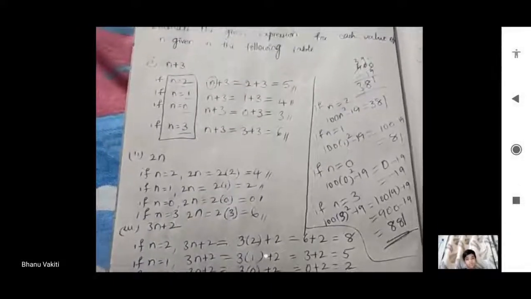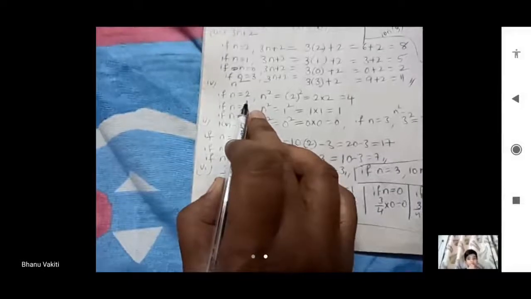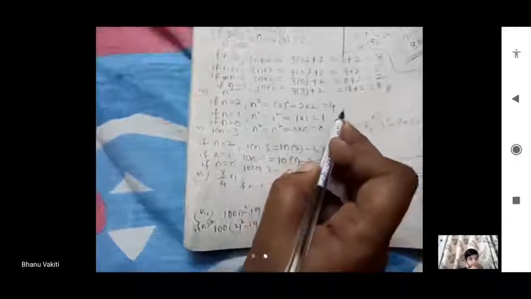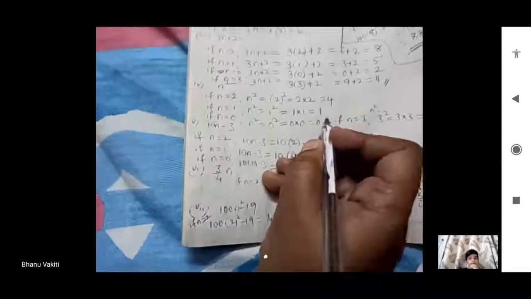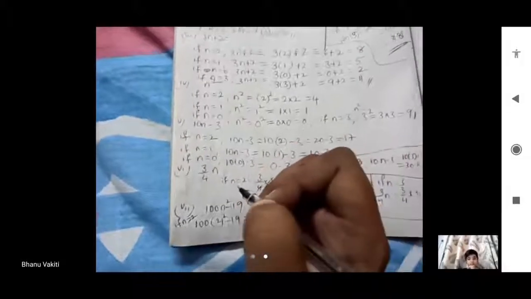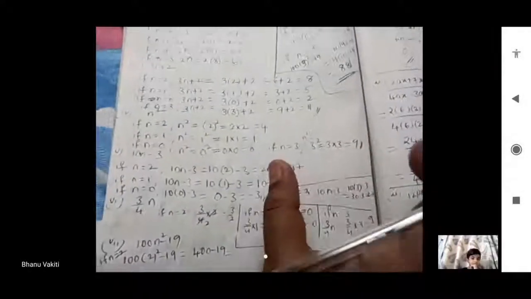So this is about n plus 3. And next we have 2n, 3n plus 2, and n square. See, n square, I already told you, we have a video also. That's why I am taking n square. If n is equal to 2, we put 2 in the place of n: 2 square, 2 into 2, 4 will come. If n is equal to 1, 1 square, 1 into 1 is equal to 1. If n is equal to 0, 0 square, 0 into 0 is equal to 0. If n is equal to 3, 3 into 3, 9 will come. We can fill the table with the help of all these.